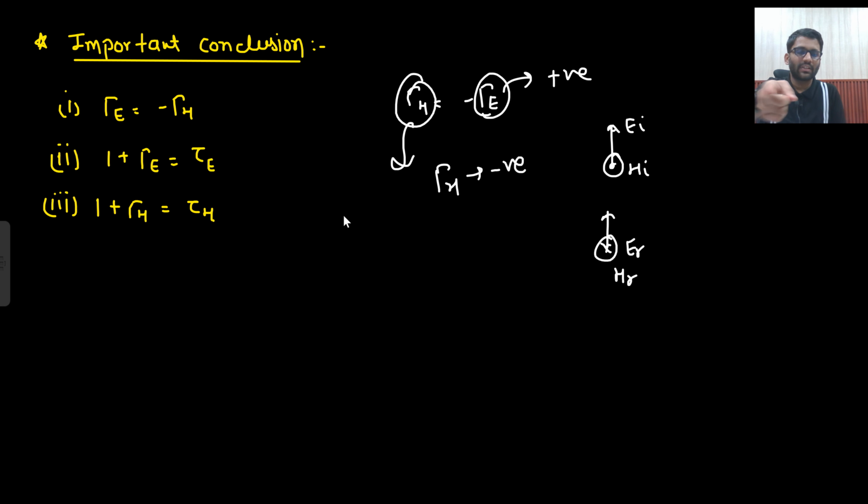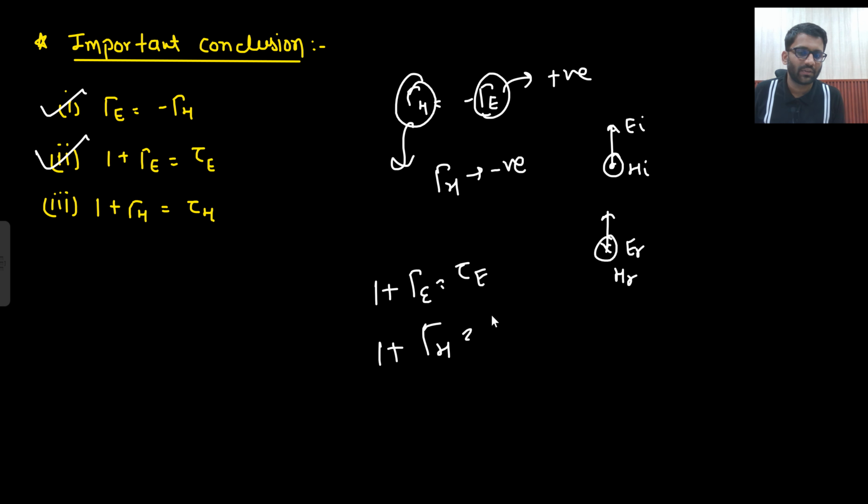So this kind of question can come in one of the MSQ, that which of the statements is correct. So this statement is correct. This statement is also correct. 1 plus gamma E is equal to tau E. So the same goes for the magnetic field as well. 1 plus gamma H is equal to tau H.